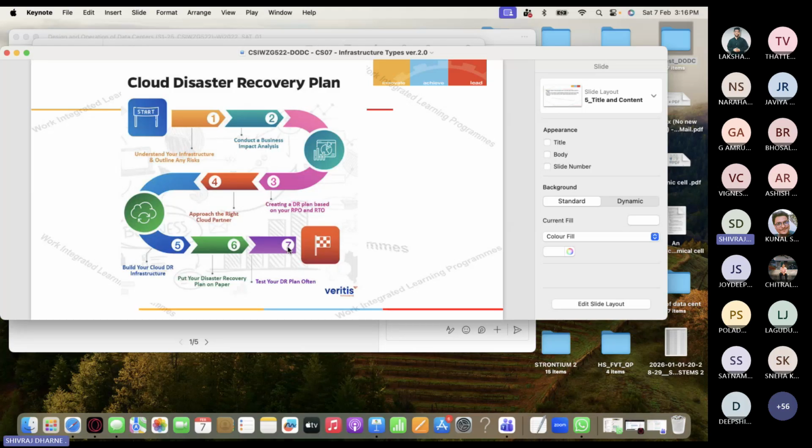Now, cloud disaster recovery plan, right? So how do you have a plan for recovery for a cloud? These are the steps. First, you understand your infrastructure and outline any risk. Then second, you conduct the business impact analysis. Third, you create the DR plan, based on your RPO and RTO. What is a DR plan? Anybody knows what a DR plan is in servers? Just now we talked. What does DR plan mean?